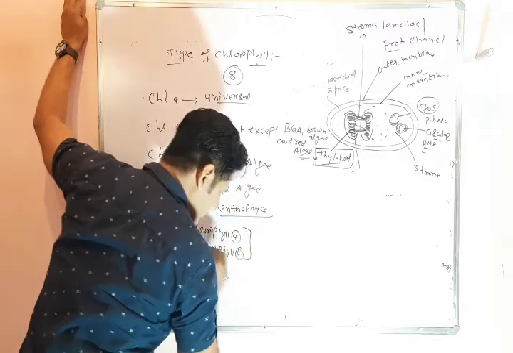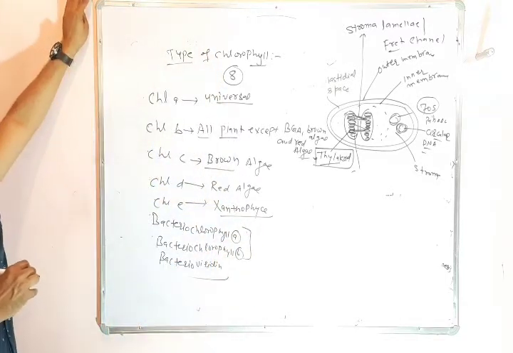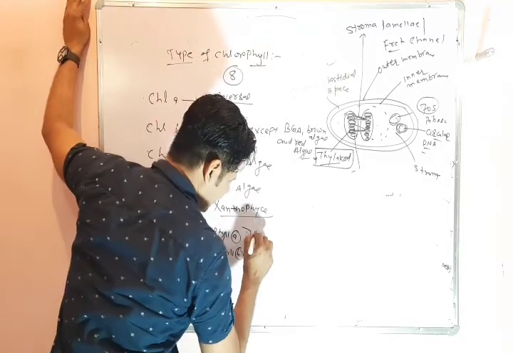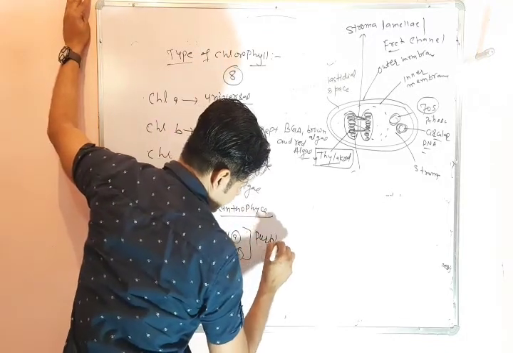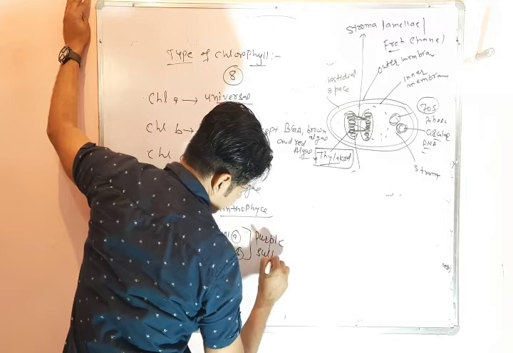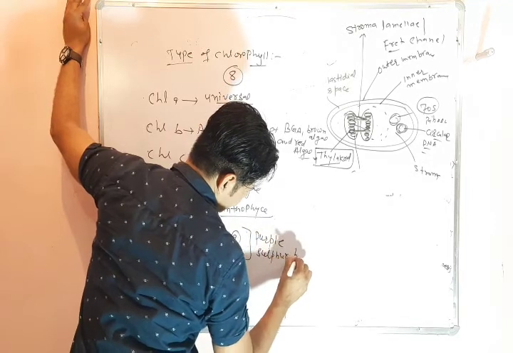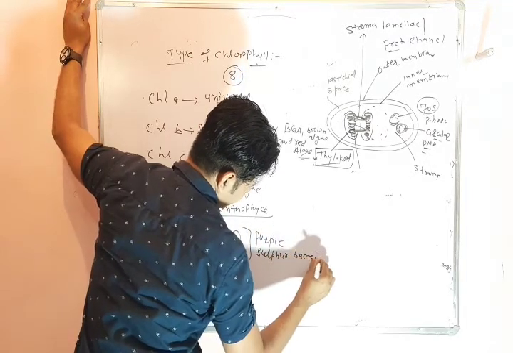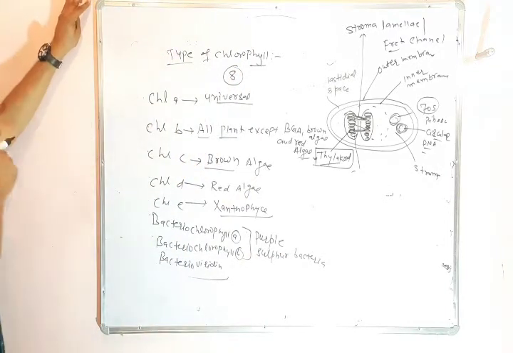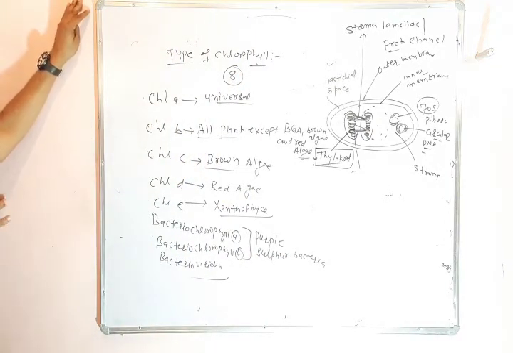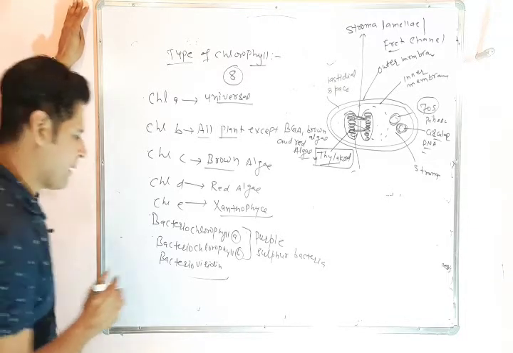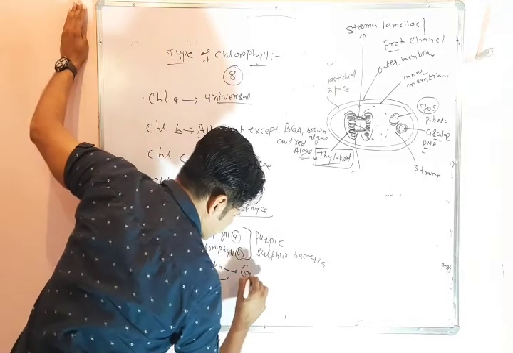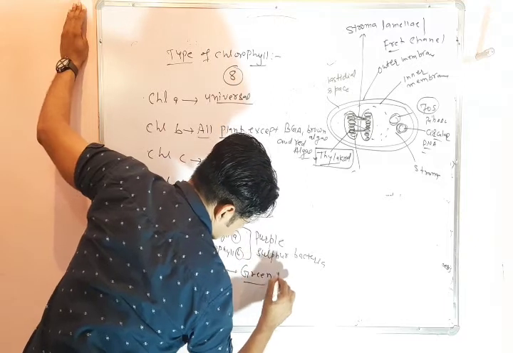Bacteriochlorophyll A and B both are present in purple sulfur bacteria. Bacterioviridin is present in green bacteria.